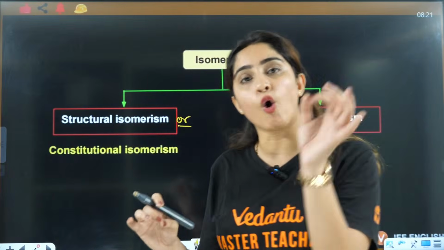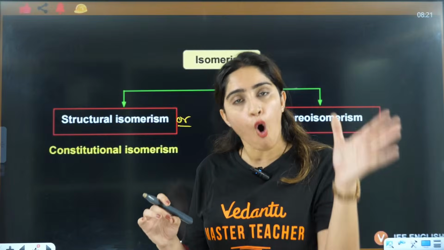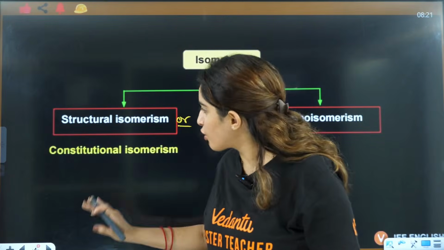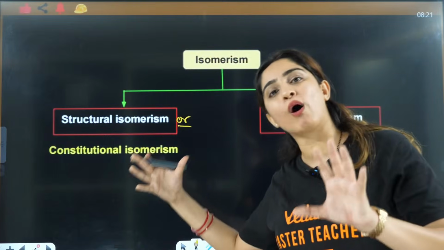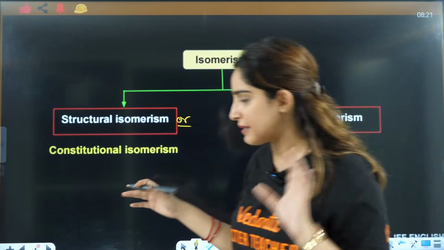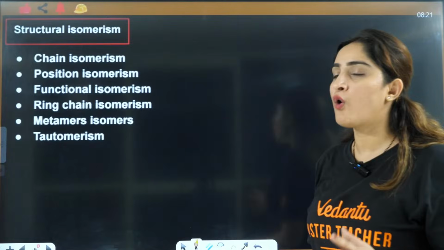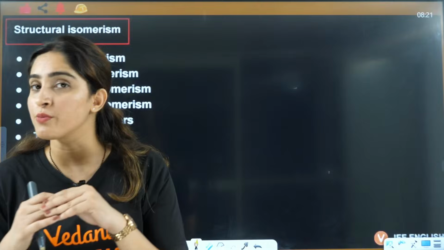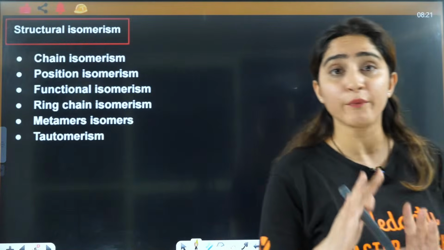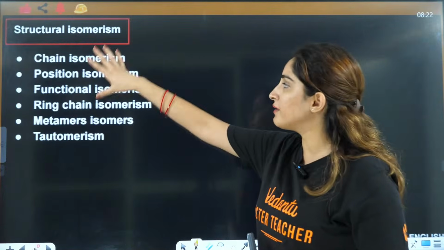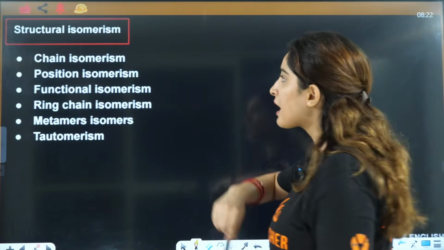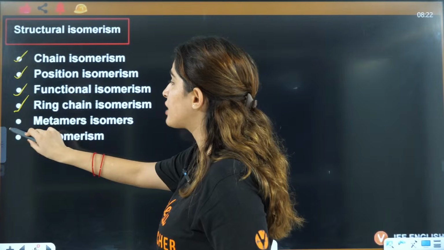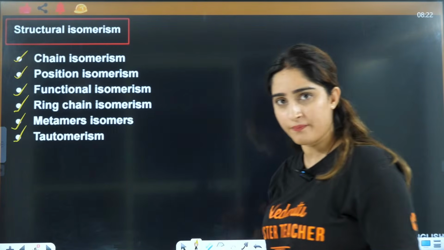So if they say constitutional isomerism or structural isomerism, that is the same thing, right? You can say structural, you can also say constitutional isomerism. Now let's talk about the different types of structural isomerism that you have. One by one we are going to look at what all these different kinds of isomerism are. First is chain, then there is position, functional, ring chain, metamers and tautomerism, right?